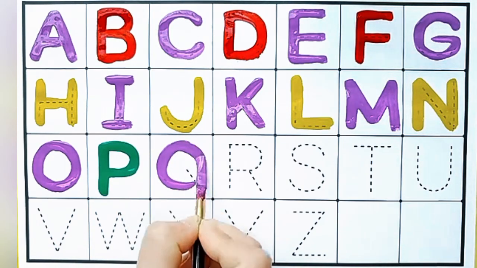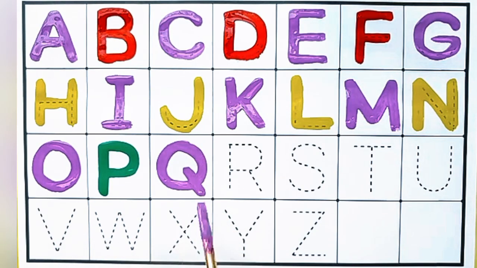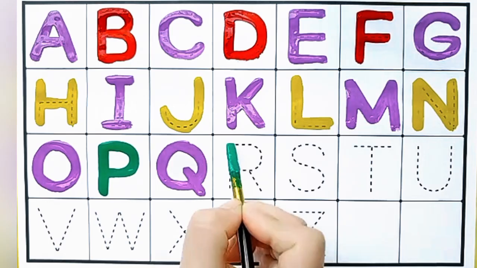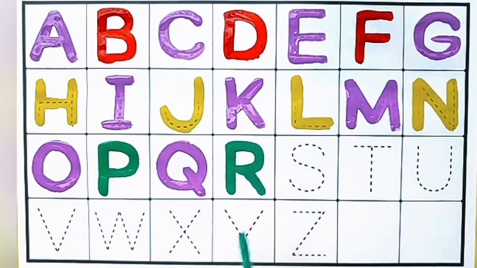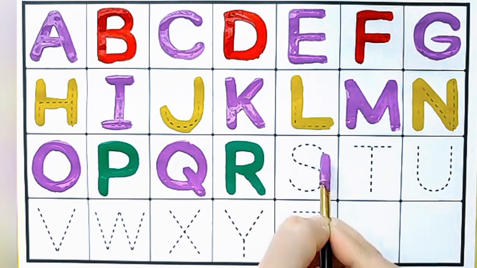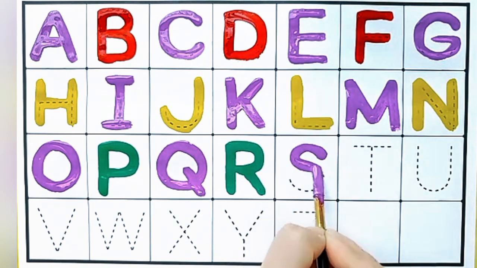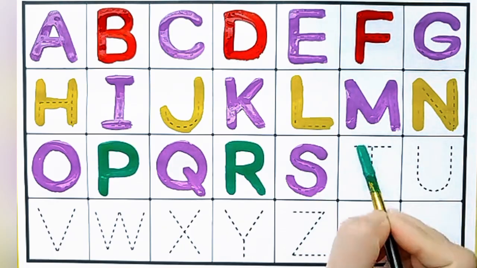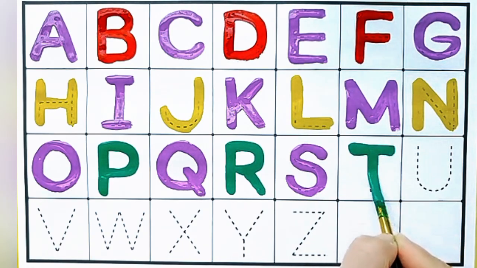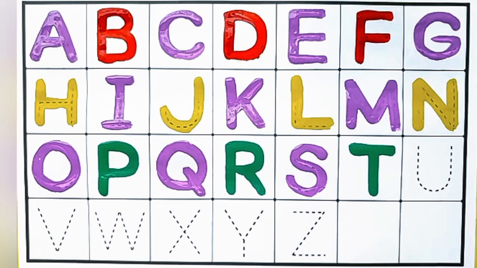Q for coil. R for rabbit. S for swan. T for tiger.